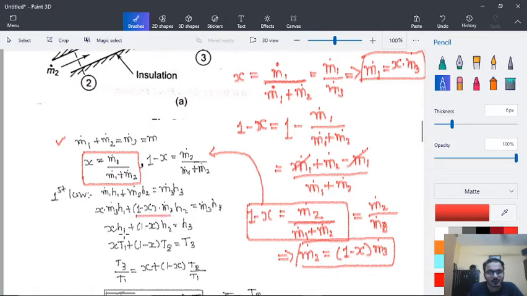So finally we are getting this, and as h is a function of temperature only, that's why we have replaced h with T everywhere.